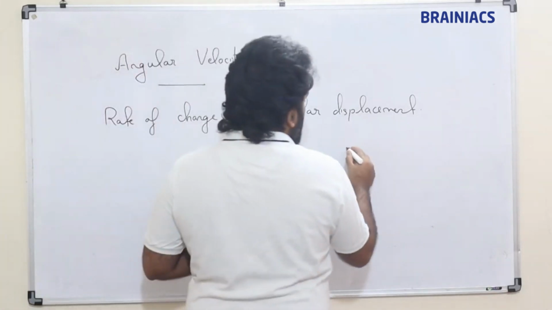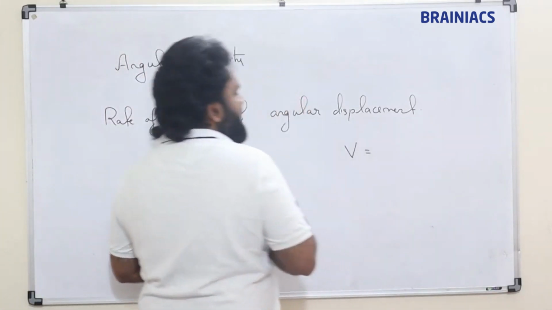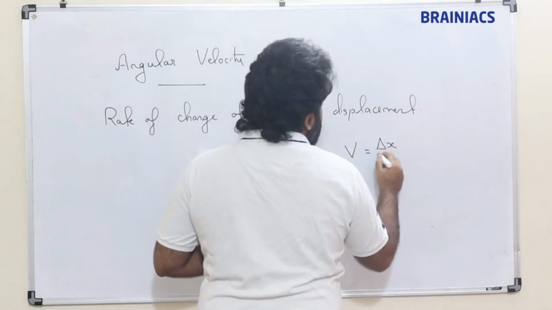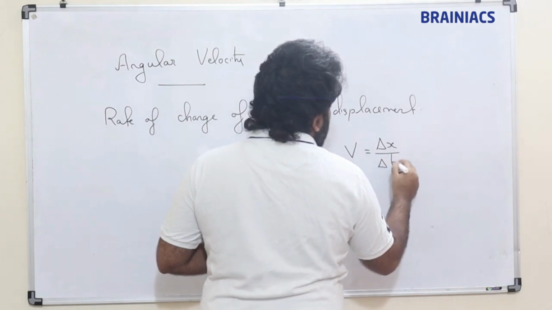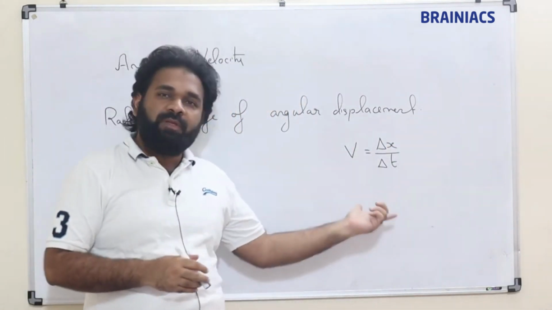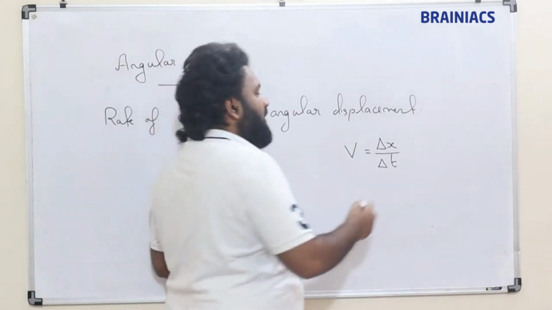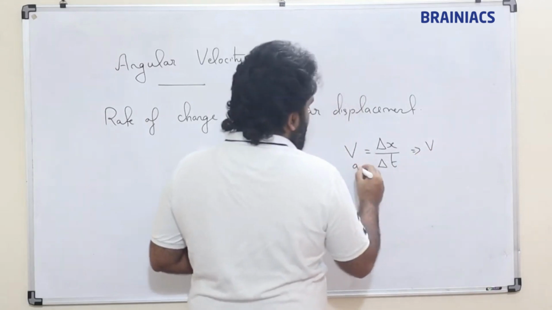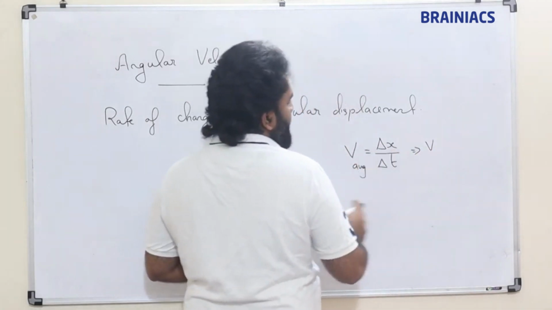So generally we know linear velocity is what? Delta x divided by delta t, rate of change of position, that is nothing but displacement by time. Suppose this is average, we write delta x by delta t.